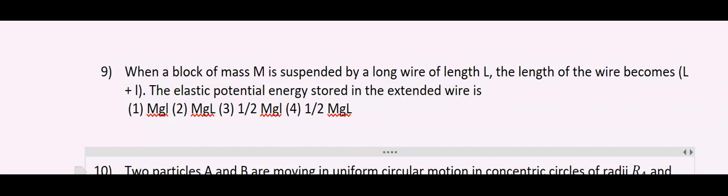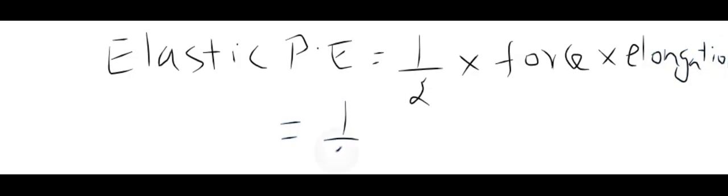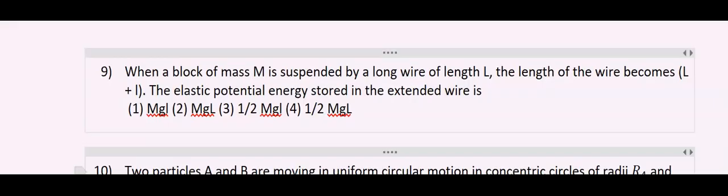Now let us quickly solve this. Elastic potential energy is given by half into force into elongation, which is equal to half into mg, where force is mg, into elongation l. So it is clear that option 3 is correct.